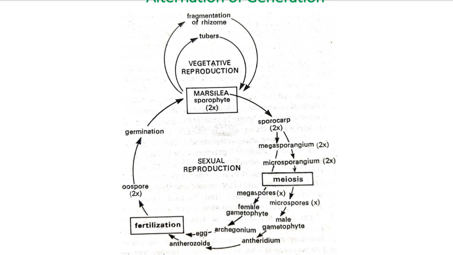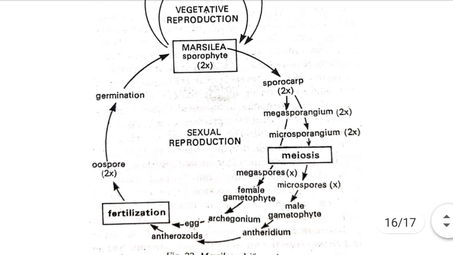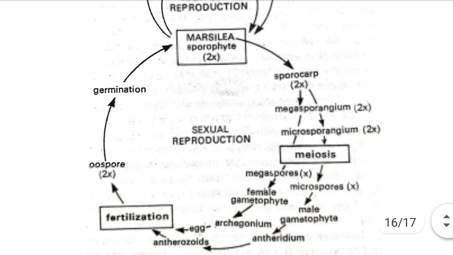Then another vegetative reproduction is caused by tubers, which develop from the rhizome, and when they detach from the mother plant body, they again produce a new individual sporophytic plant body of Marsilea. In this way, vegetative reproduction in Marsilea is caused by fragmentation as well as tubers. Now you see the sexual reproduction.